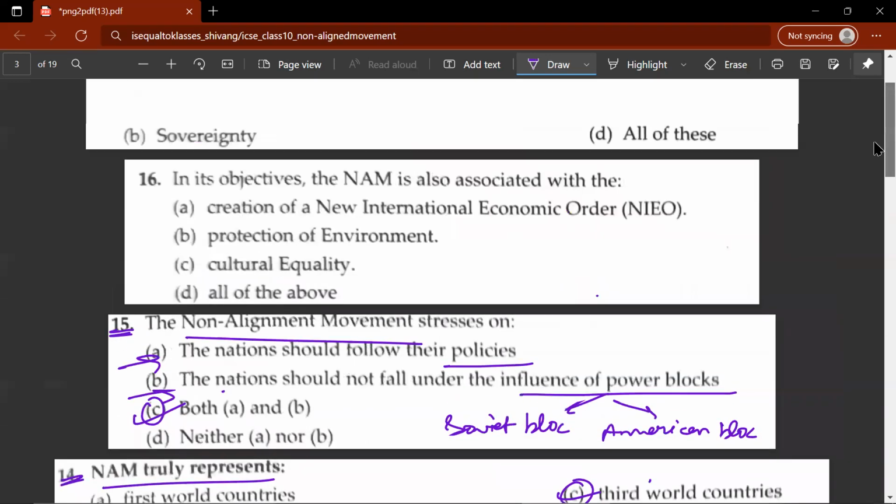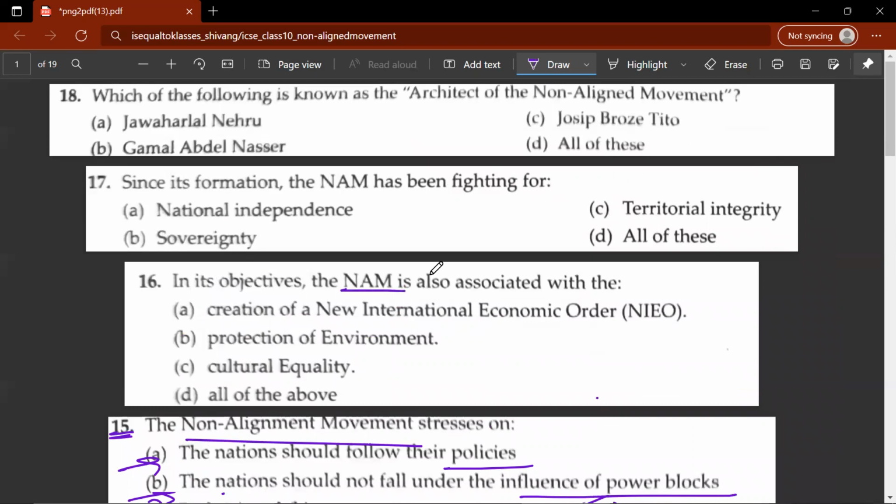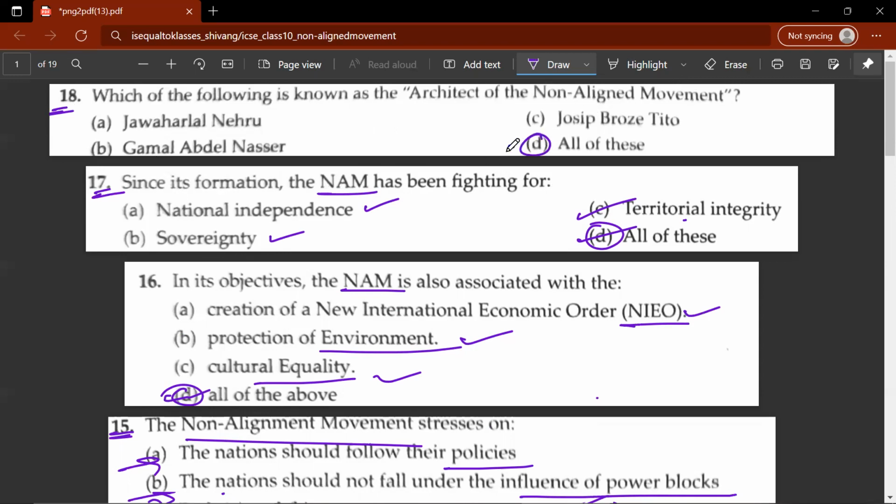Okay. 16th question. In objectives, the NAM is also associated with creation of a new international economic order, protection of environment, cultural equality. D would be the correct answer. 17th question. Since its formation, the NAM has been fighting for national independence, sovereignty, and territorial integrity. D will be the correct answer. 18th question. Which of the following is known as the architect of the non-aligned movement? So this would be B, all of these.